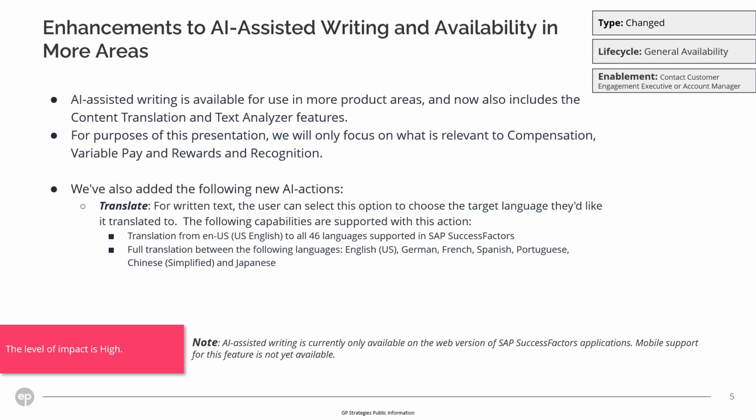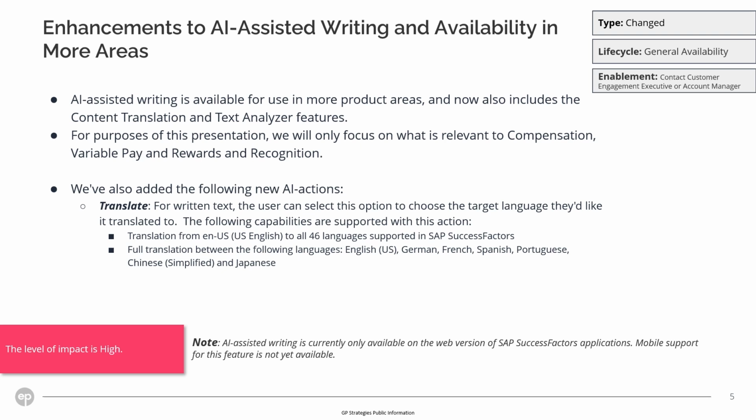For purposes of this presentation, we will only focus on what is relevant to compensation, variable pay, and rewards and recognition. AI-assisted writing is currently only available on the web version of SuccessFactors applications. Mobile support is not yet available. The following new AI actions have been added.